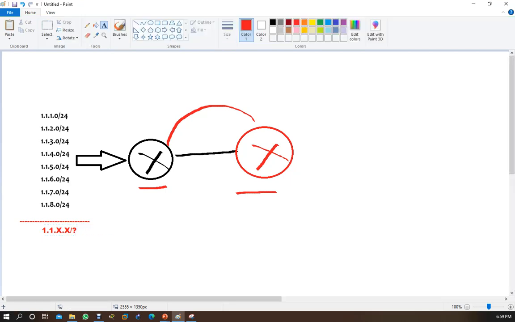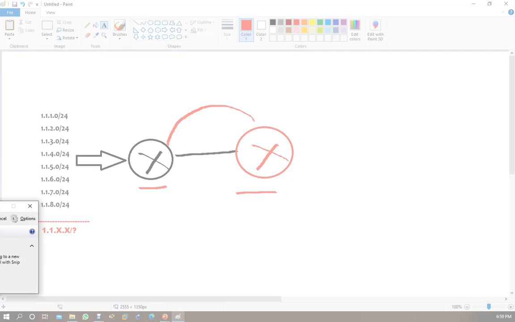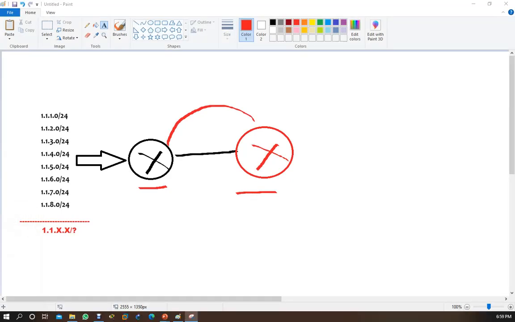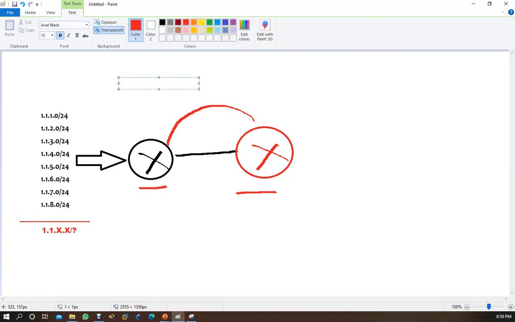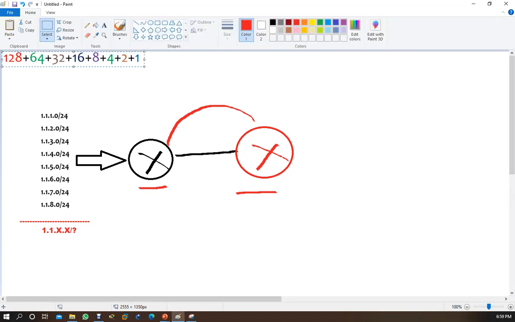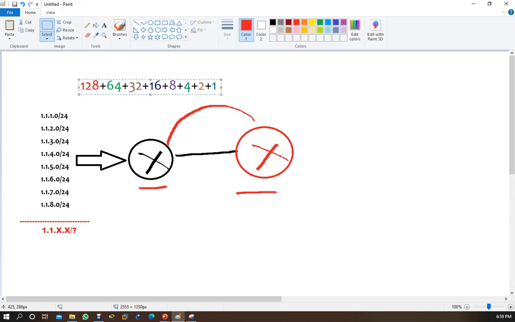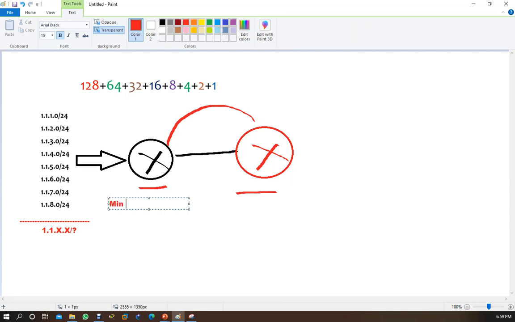Now you have to remember one very important table which is very important while summarization. First, you have to keep in mind what the minimum number and maximum number in the list are.